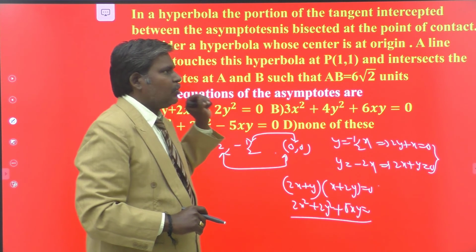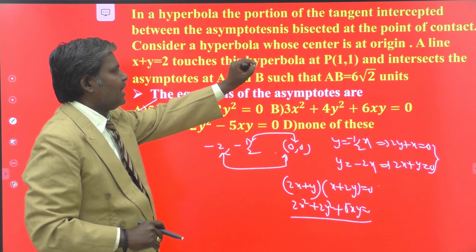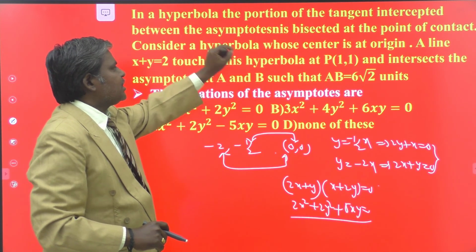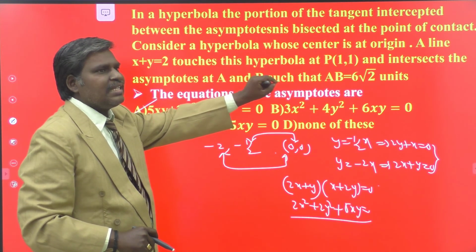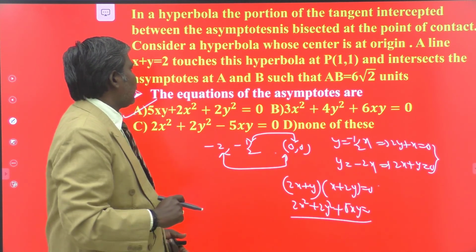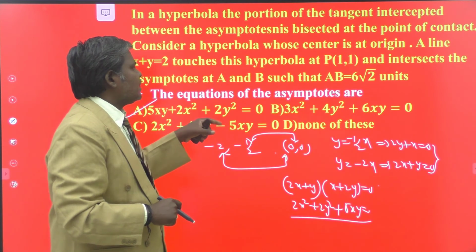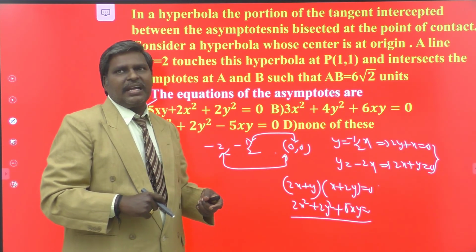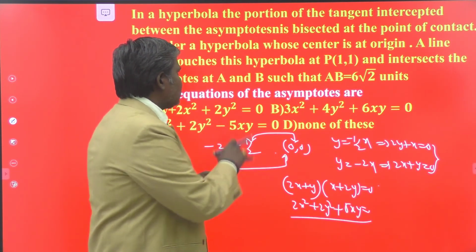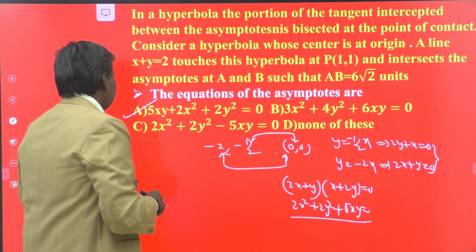So in your mind you have to remember that the midpoint of the portion intercepted by the asymptotes with the tangent is nothing but the point of contact. That is the first thing you have to identify, and one more thing you have to apply here, that is the parametric concept of straight lines. Once you know these two things, you can easily crack this paragraph.